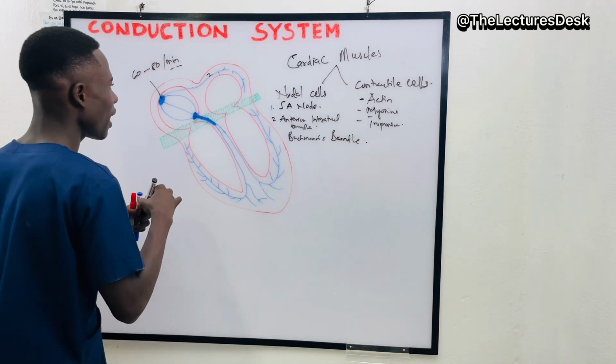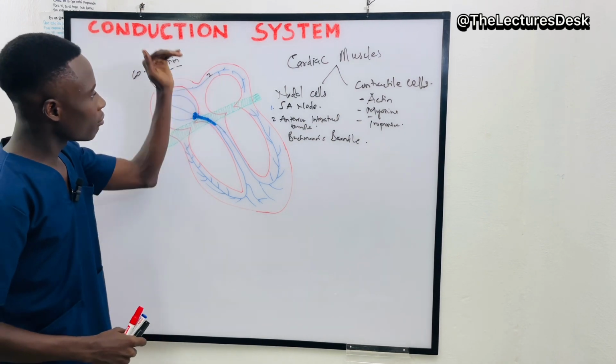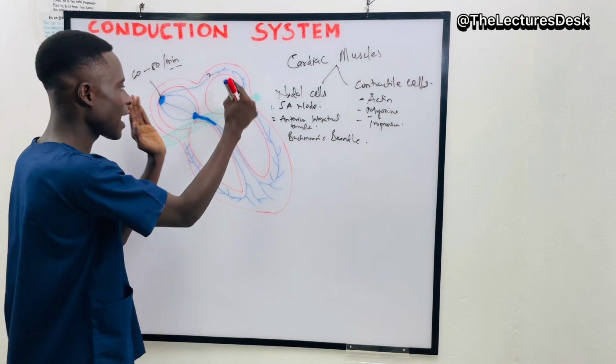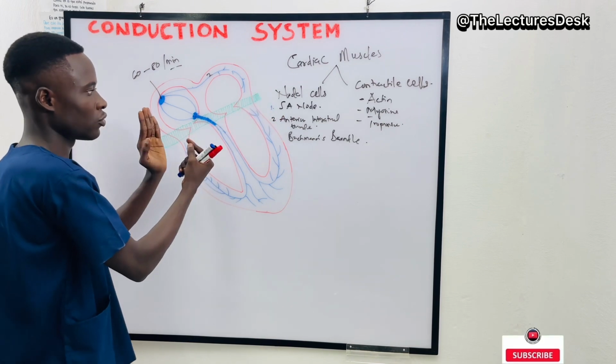This is the pathway leading to the left atrium, so that all the cells in the left atrium can get excited together with the right atrium so that the two can contract together.